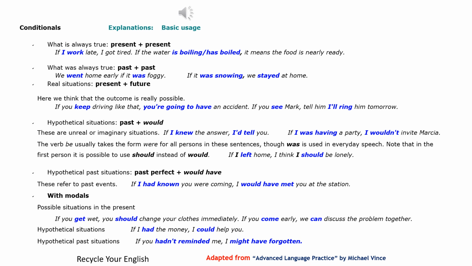Real situations, present plus future. Here we think that the outcome is really possible. If you keep driving like that, you're going to have an accident. If you see Mark, tell him I'll ring him tomorrow.